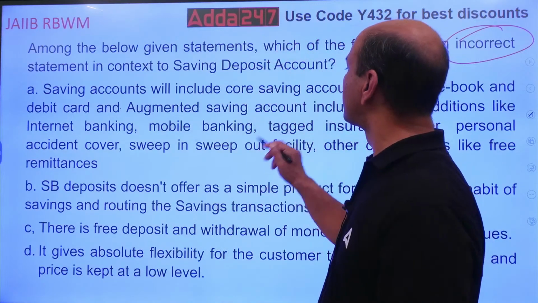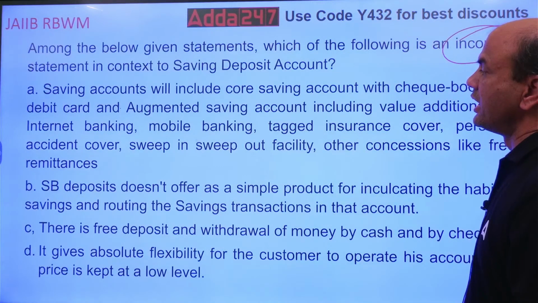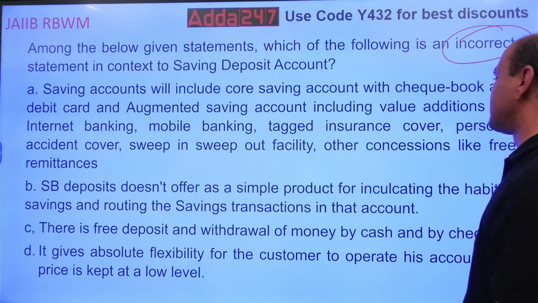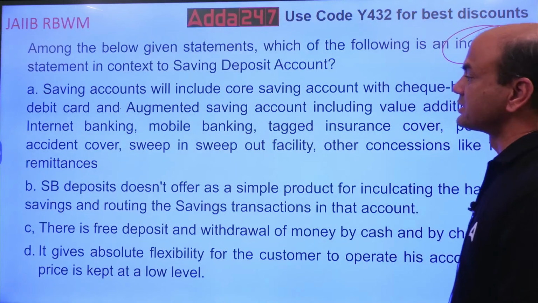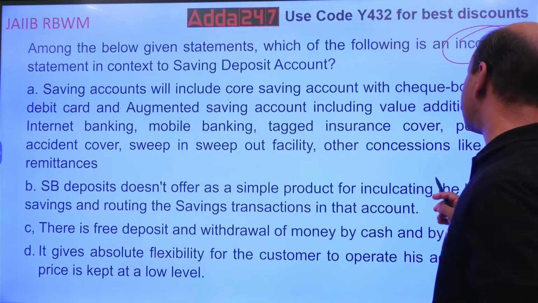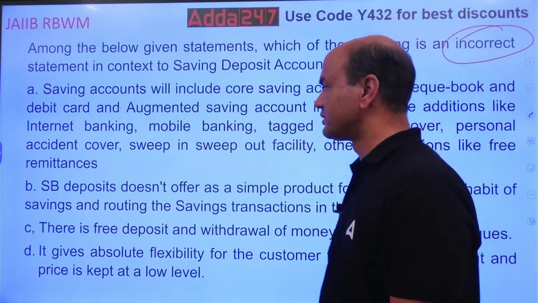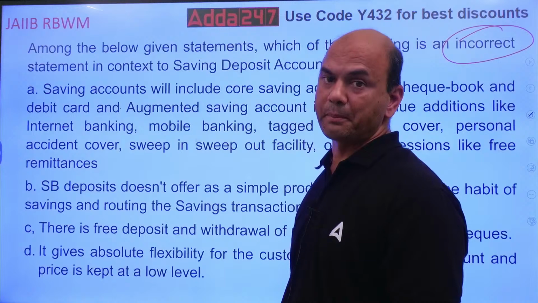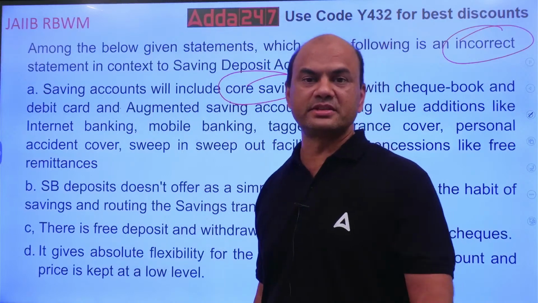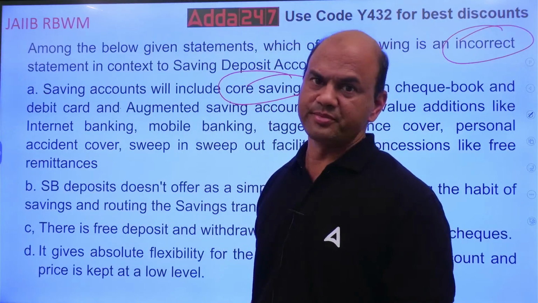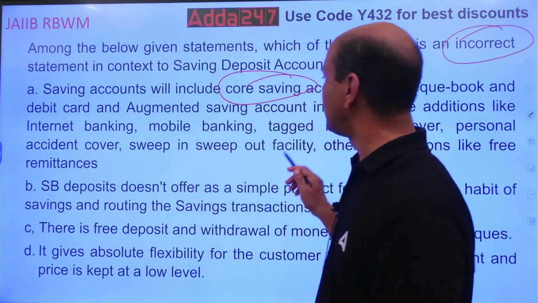Savings account will include core savings account with checkbook and debit card and augmented savings account including value additions like internet banking, mobile banking, tagged insurance cover, personal accident cover, sweep in sweep out facility and other concessions like free remittances. So you want the incorrect one. Which of them is incorrect? Savings account includes core savings. Core savings means what? BCBS, or you can call it Jan Dhan accounts, right? So Jan Dhan accounts, does it include savings account? Yes.